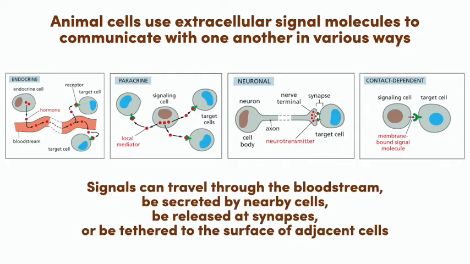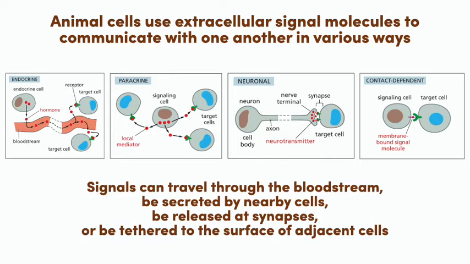Within multicellular organisms like animals, signals are often produced by one cell and then sensed by another cell that responds to the signal. When these signals travel through the bloodstream, often for long distances between the cells that make the signal and the cell that receives them, those are called endocrine signals. There are also paracrine signals, which are secreted by cells into the extracellular fluid and sensed by nearby cells, but they don't travel nearly as far as endocrine signals.